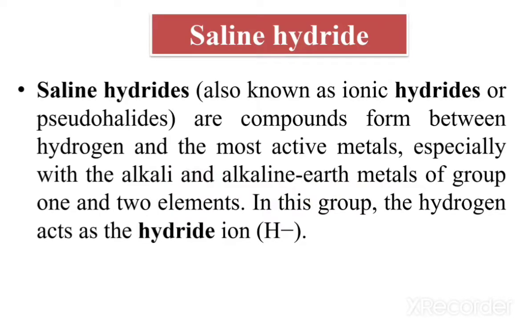lithium, sodium, potassium, rubidium, cesium, francium, and alkaline earth metals, beryllium, magnesium. These are examples of the alkaline earth metals group. That means the group 1 and group 2 elements form the saline hydrides. And in this group, the hydrogen acts as the hydride ion, that means H minus.